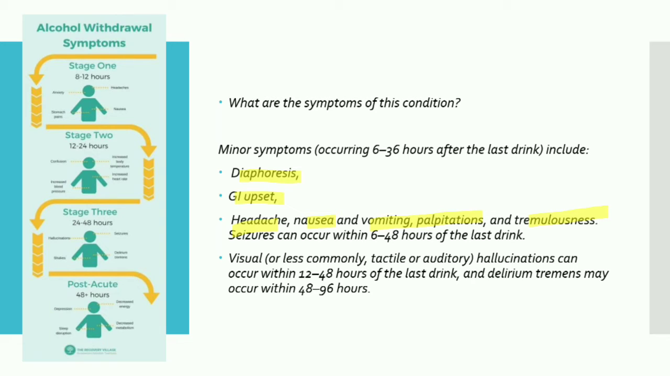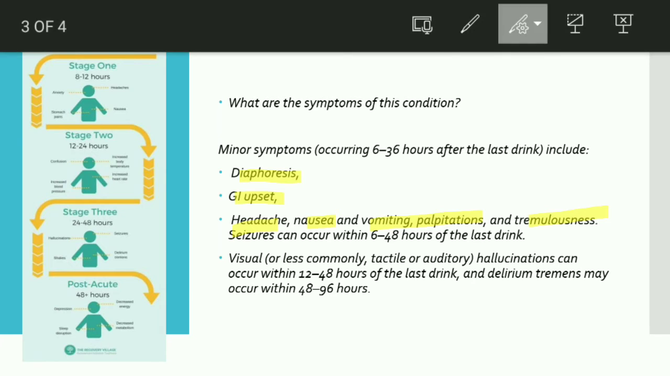Then the next symptom is visual hallucination. This is important. Visual hallucinations can occur within 12 to 48 hours of the last drink. Our patient had his last drink 36 hours ago, so he can have visual hallucinations and delirium tremens. This is very important. What is delirium tremens? We will see in the next slide. Delirium tremens may occur within 40 to 96 hours. It is nothing but a set of all the symptoms happening after alcohol withdrawal.